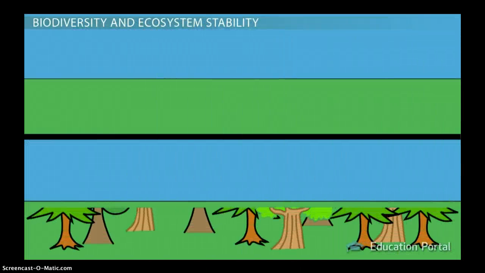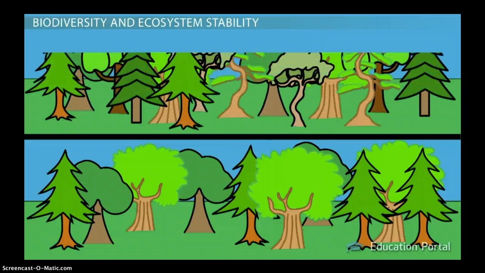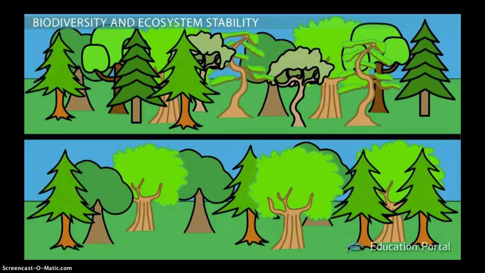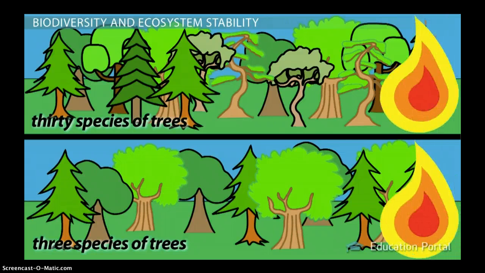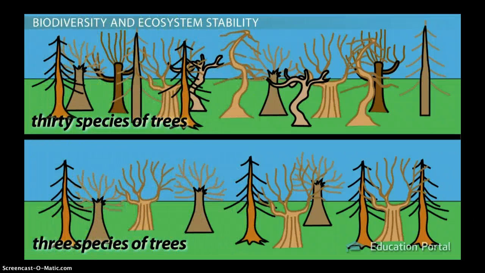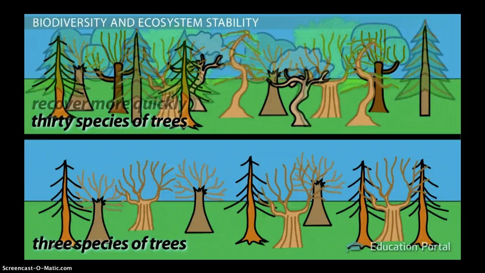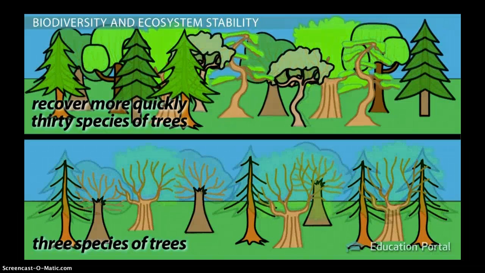For example, let's examine how 2 imaginary ecosystems with variations in biodiversity might respond to the same disturbance. The first ecosystem has only 3 species of trees, and the second ecosystem has over 30 species of trees. Now imagine both of these ecosystems are in a region that has just experienced a large fire. In the ecosystem with the higher level of species diversity, you would expect that the ecosystem would recover more quickly after the fire. This is because the larger amount of diversity makes it more likely that some of the species are better adapted for fires and can recover more quickly.